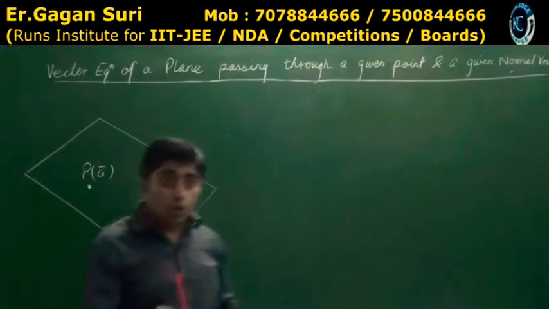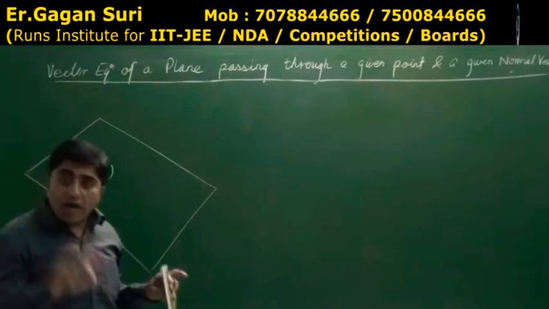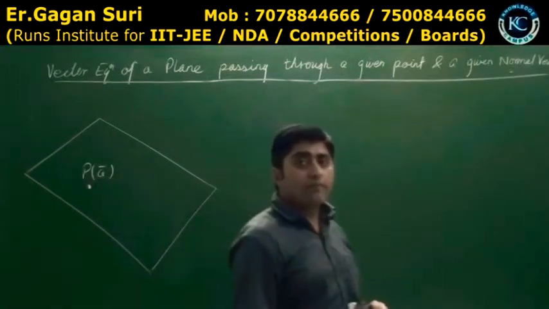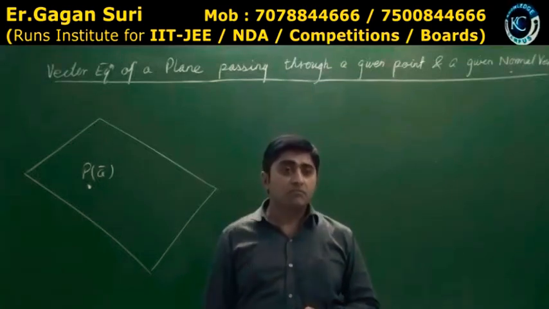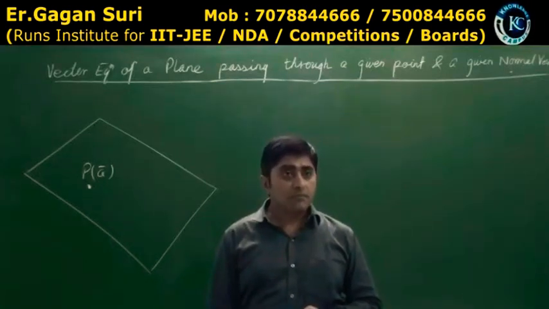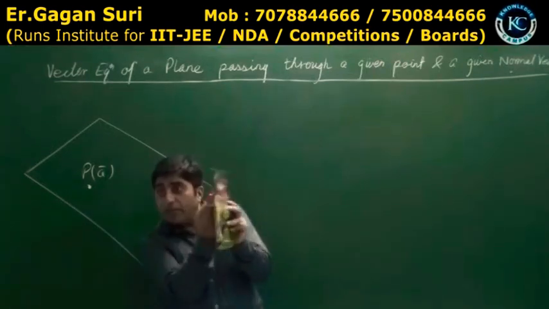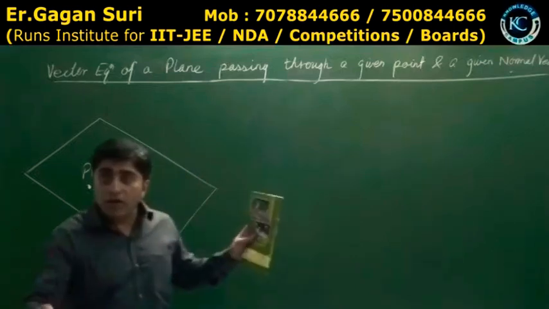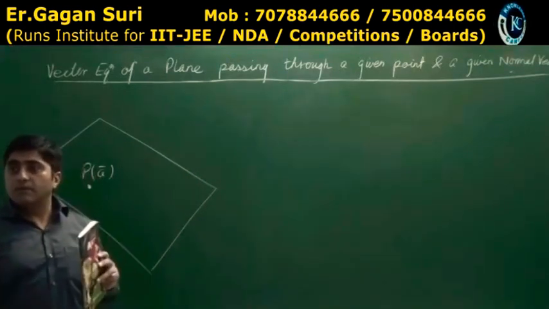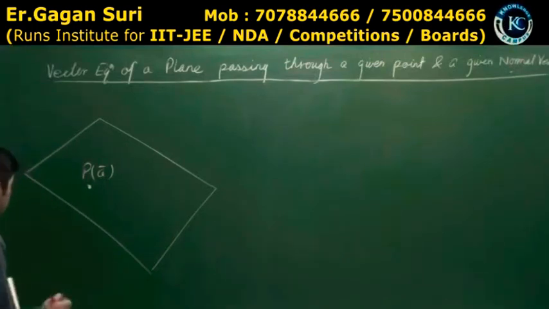Is that clear? Though vector A is position vector from the origin, R vector is also from the origin. अगर आपको ये टर्म्स अच्छे से क्लियर है, 3D is clear. Because sometimes what do you get confused in? कि R vector is in the plane. अरे कहाँ से plane में भाई? R vector is not at all in the plane. Yes or no? Understood?